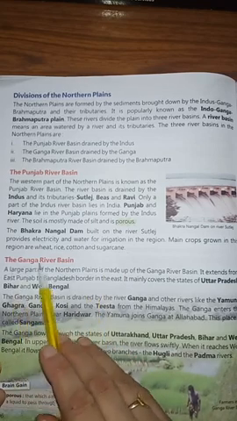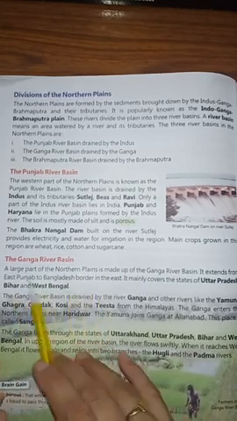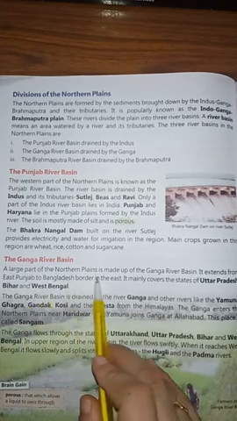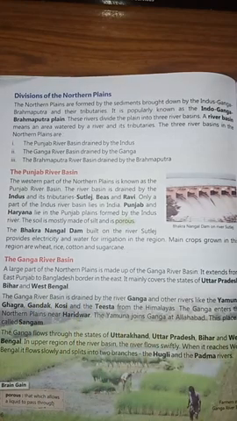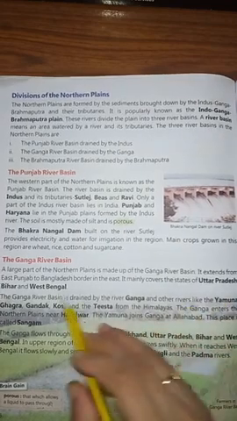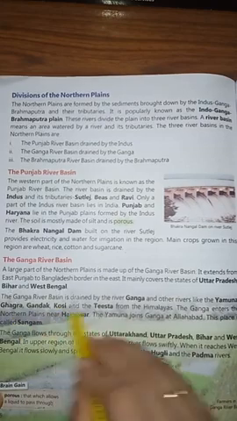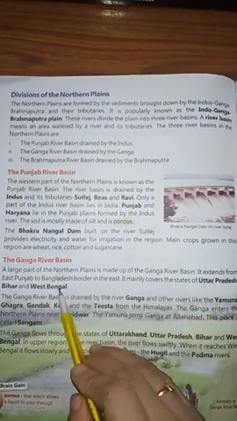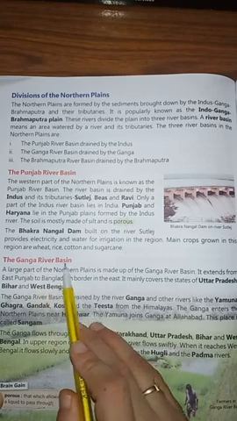Now comes the Ganga river basin. The large part of northern plains is made up of the Ganga river basin. It extends from East Punjab to Bangladesh border in the east. It mainly covers the states Uttar Pradesh, Bihar and West Bengal. Means these 3 states are covered in Ganga river basin.